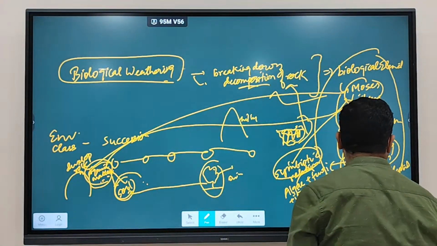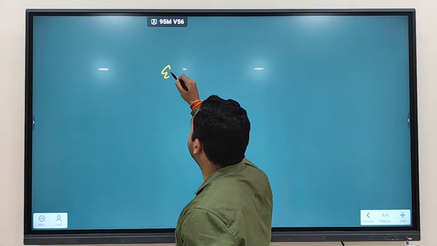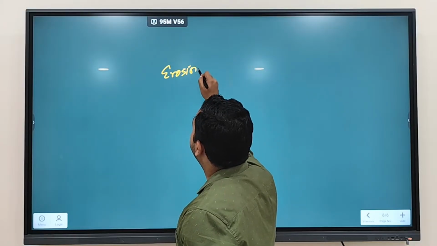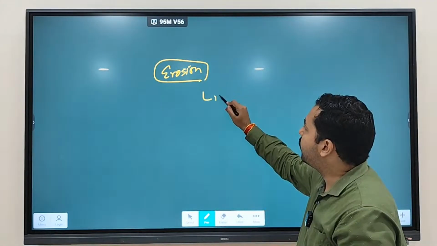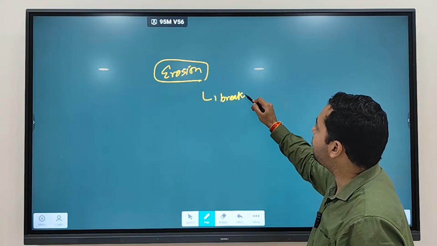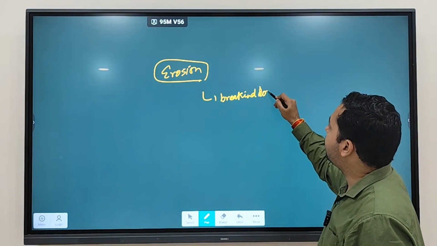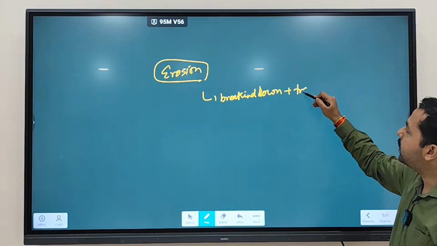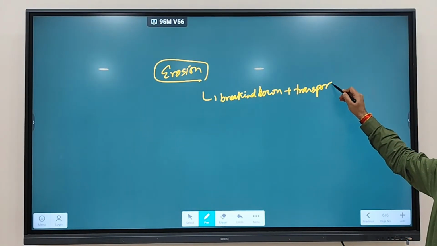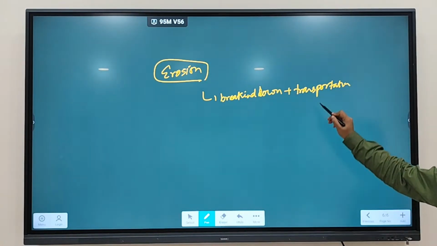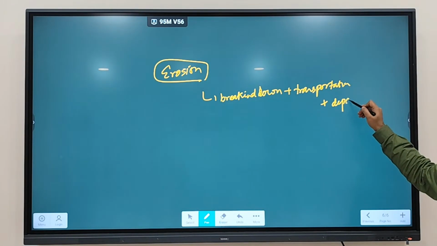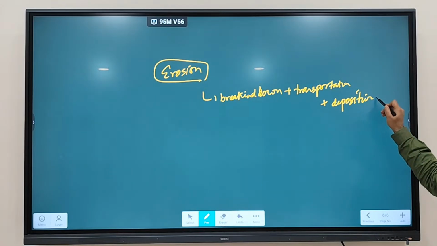The next exogenic process that we have is erosion. As we discussed, what is erosion? Here not only breaking down will happen, but also transportation of material will happen. When transportation happens, deposition will also happen somewhere.